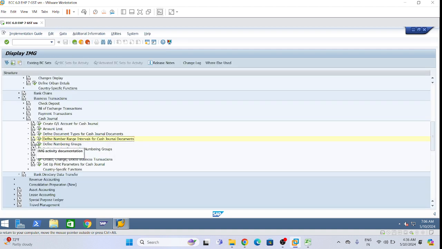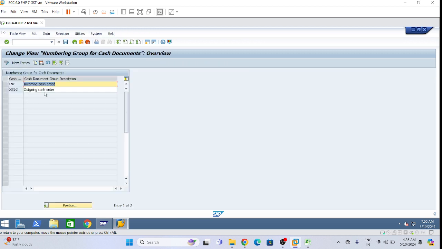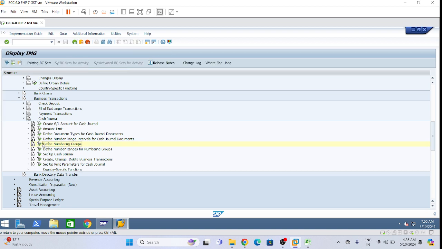Okay. Now the number group we will define. Number in group we will not do, you can skip this one. This one we need to do, the number range interval for cash general. So we need to define a particular number range for cash general documents.